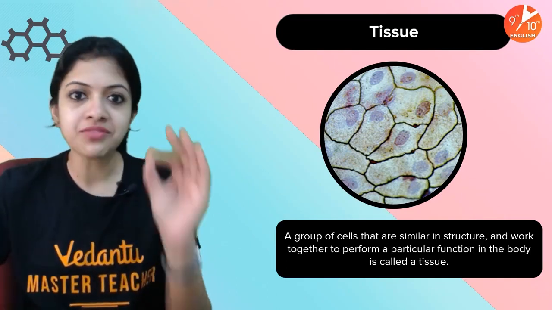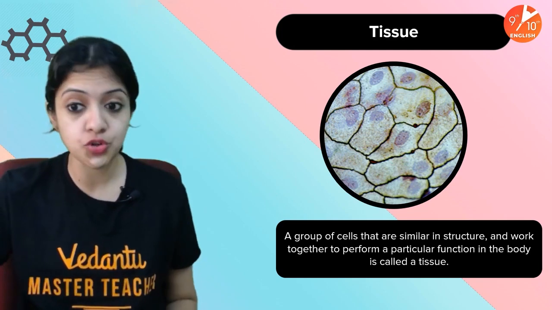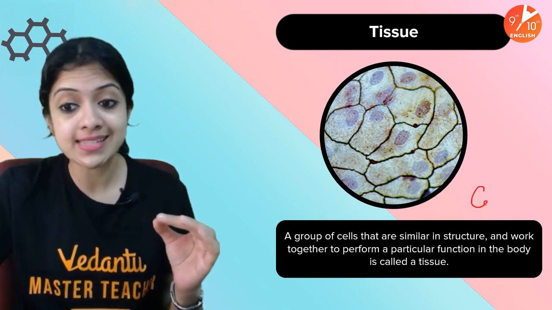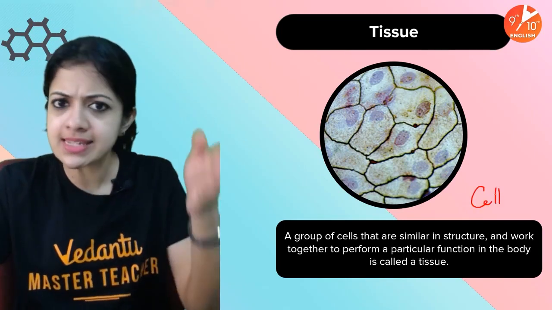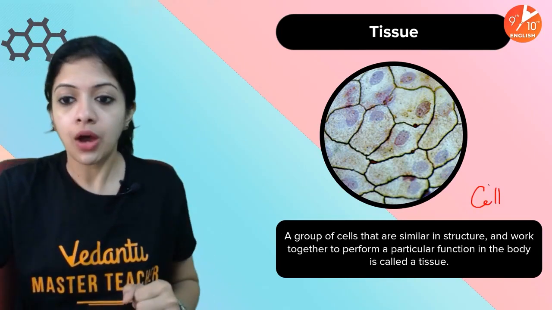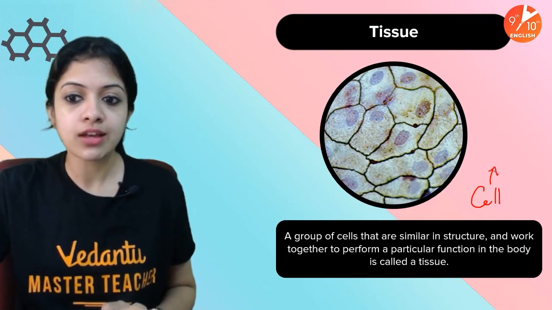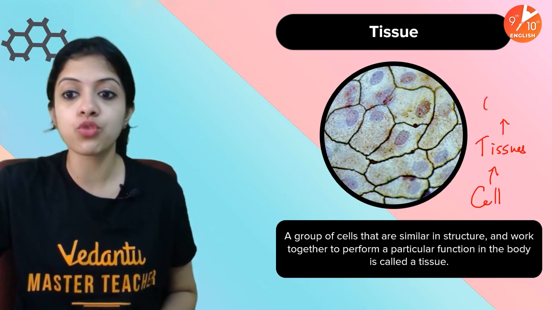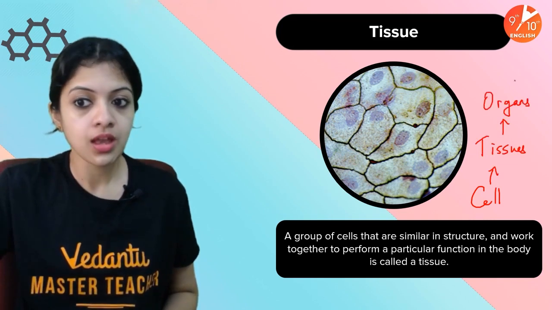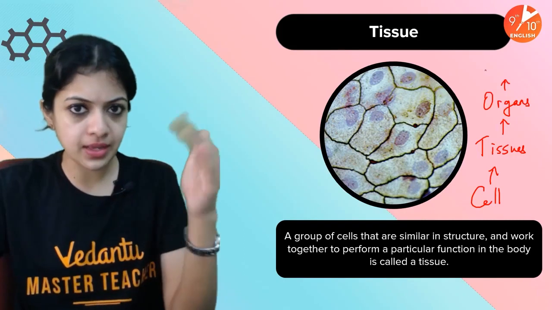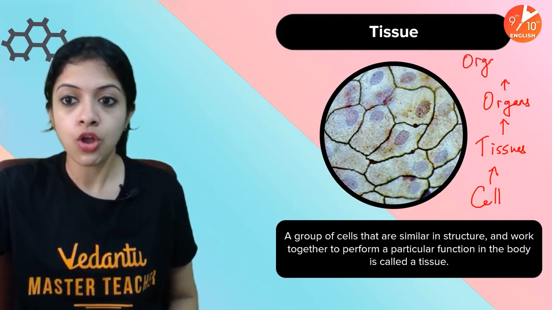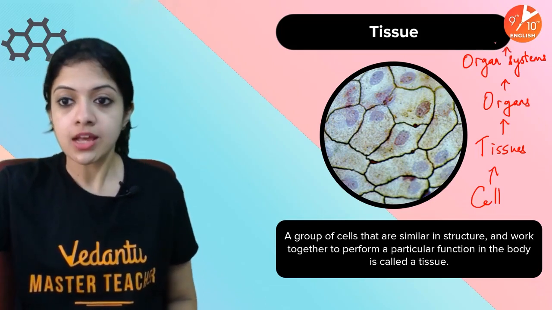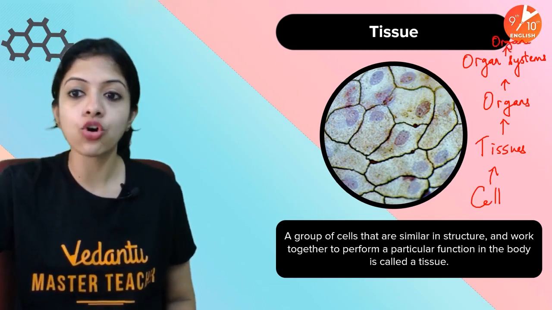Okay, children, one very important thing that all of us must know: levels of organization in biology always start with the cell. Cell is the smallest unit of life in biology. Then groups of cells form what we call tissues. Groups of tissues form what we call organs. Similar organs working towards a similar function form what we call organ systems. And groups of organ systems together form what we call an organism.